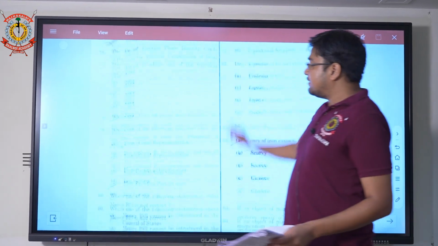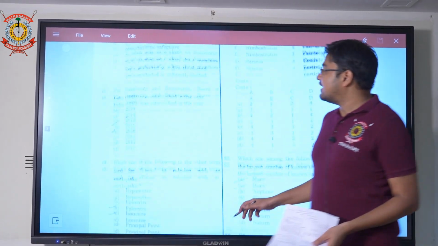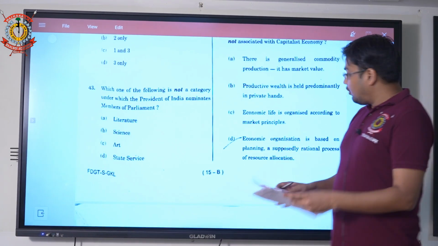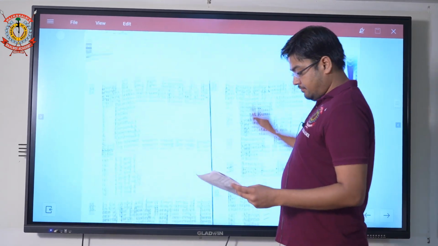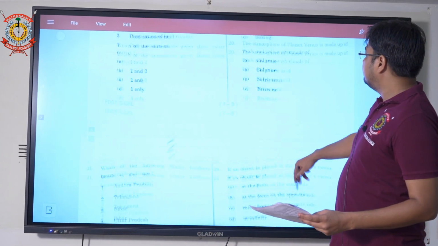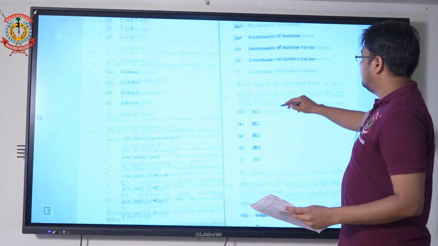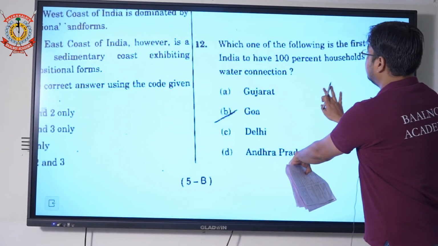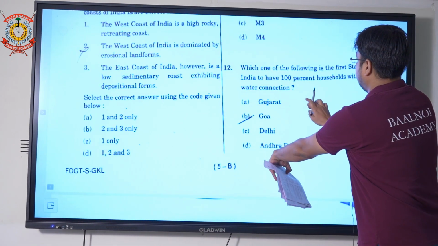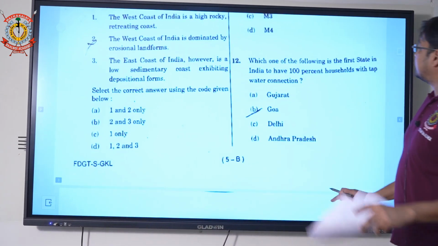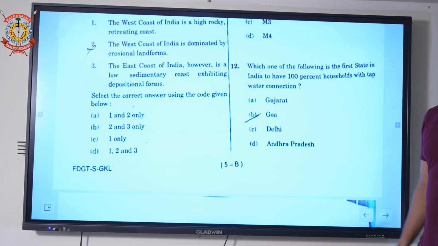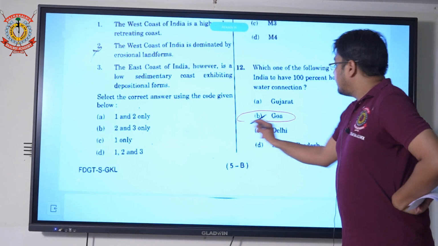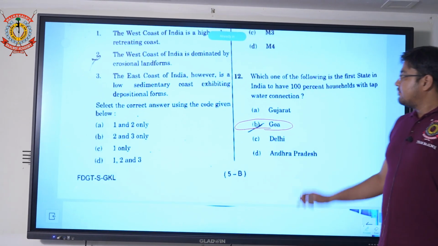If we start with the current affairs questions, around 20 plus questions were asked in the current affairs section. If we go with the first question of current affairs, question number 12. The question says, which of the following states have 100% household tap water connection? The answer is B, Goa.